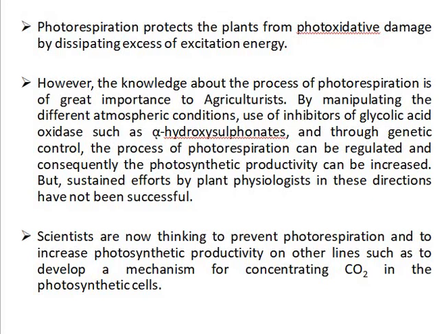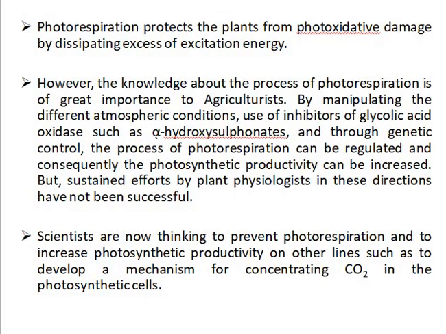However, knowledge about the process of photorespiration is of great importance to agriculturists. By manipulating different atmospheric conditions, using inhibitors of glycolic acid oxidase such as alpha hydroxysulfonate, and through genetic control, the process of photorespiration can be regulated and consequently the photosynthetic productivity can be increased.